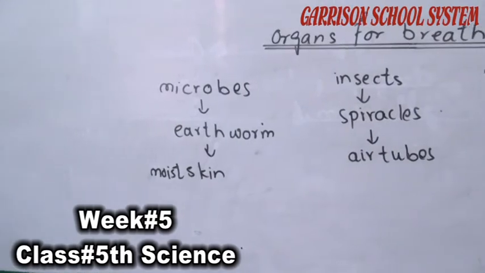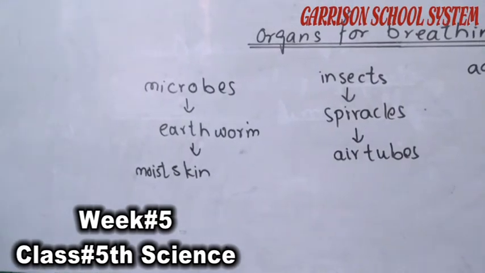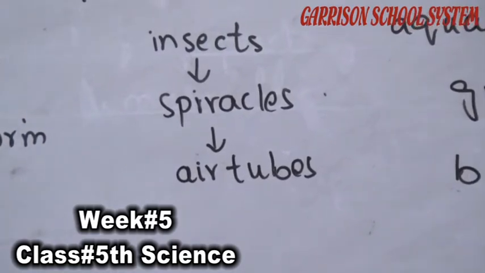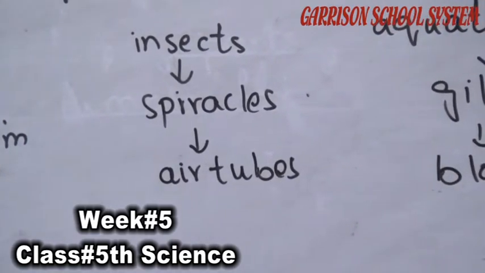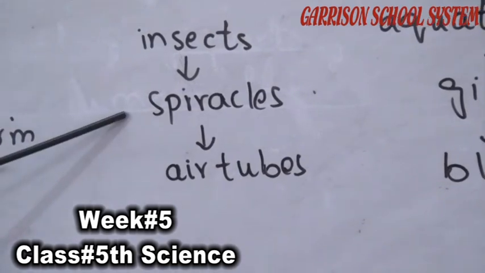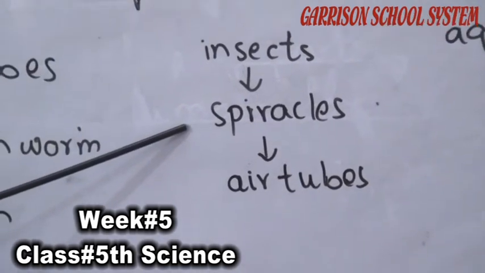After that, there are insects. Insects are called arthropods, which means their body and their legs or arms have joints. Insects breathe through small holes called spiracles. Spiracles are the small holes present on the body of the insects.